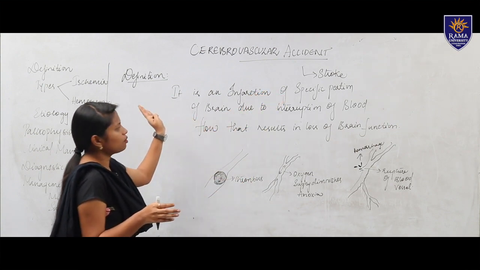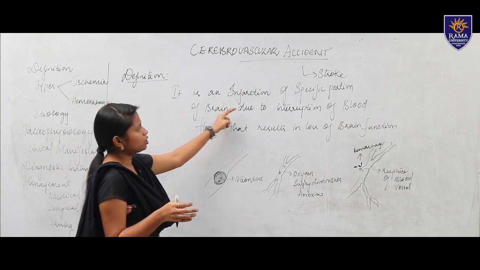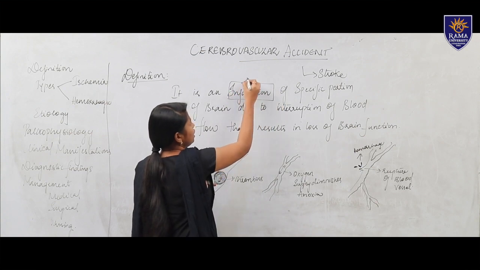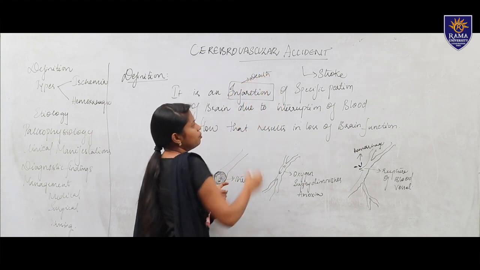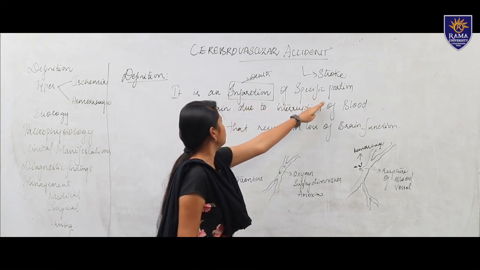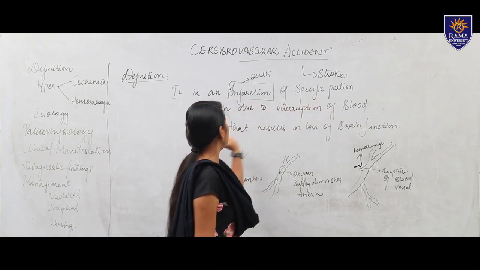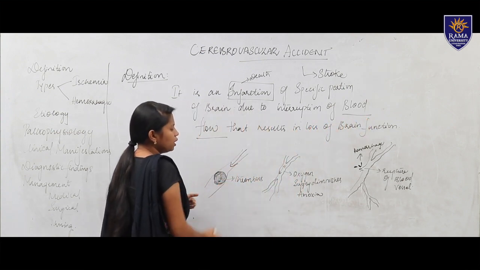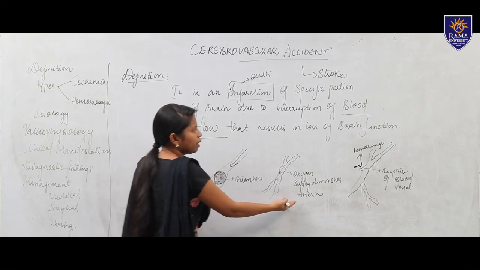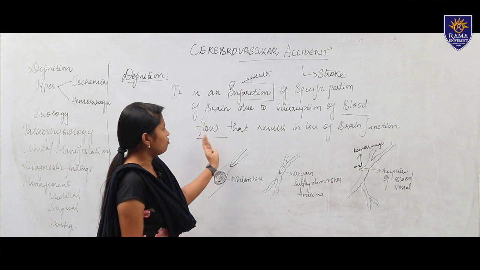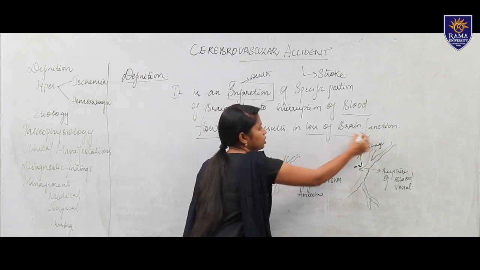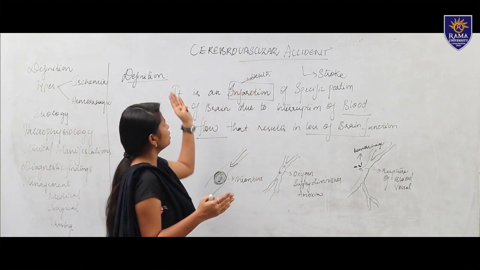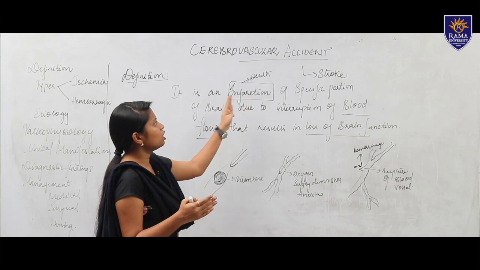As a definition, it is given by Brunner and Suddarth. It is an infarction of a specific portion of the brain. Infarction is the death of cell tissue or death of any blood vessel. It is due to interruption of blood flow. When the blood flow is interrupted due to a thrombus or emboli, or the oxygen supply is disturbed, it results in loss of brain function, and it causes a CVA, a cerebrovascular accident. So, this is the definition of CVA.